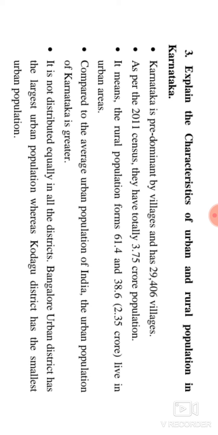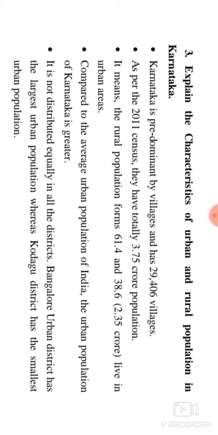Compared to the average, the urban population of Karnataka is greater than that. It is not distributed equally in all the districts. Absolutely not.